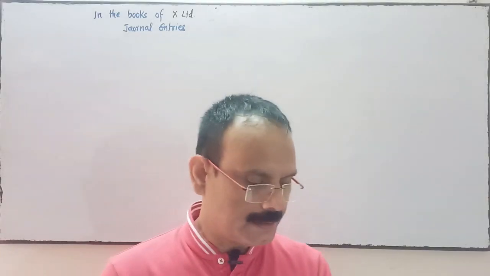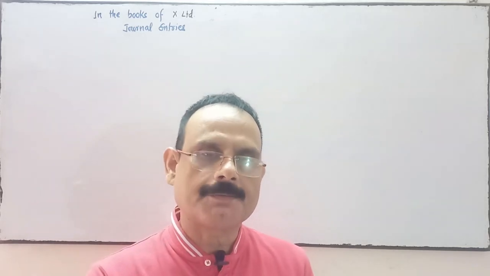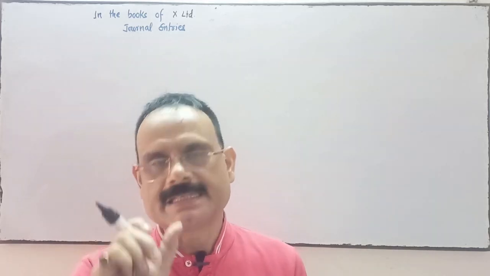Now see the next question of the same topic, purchase issue of share for the payment of purchase considerations.